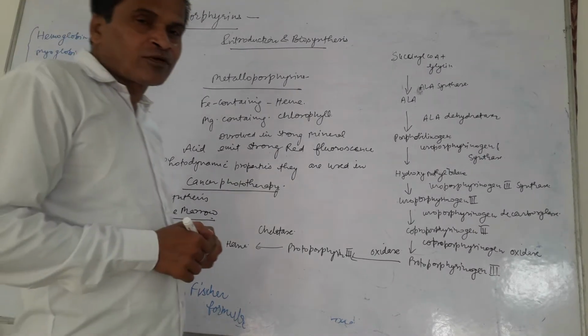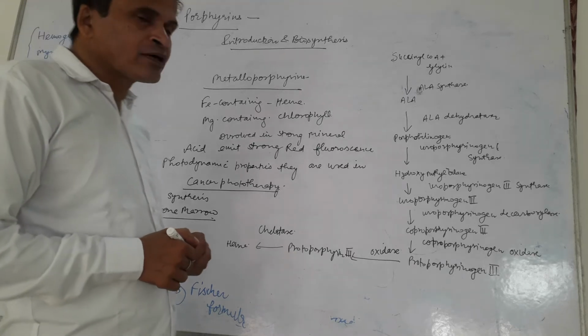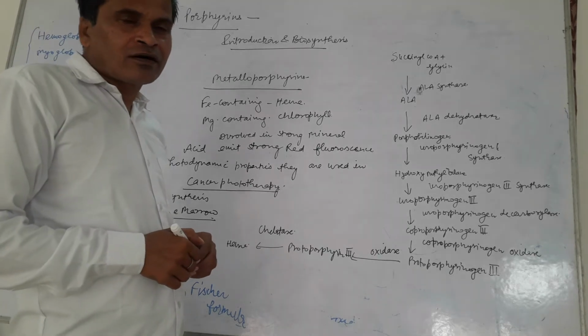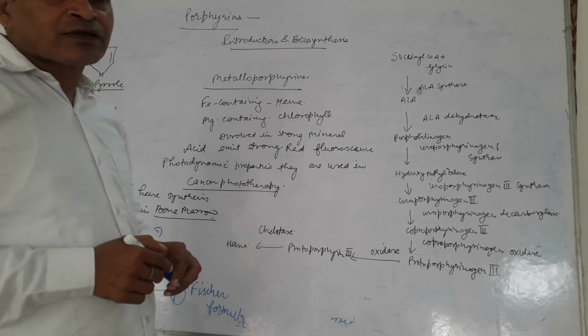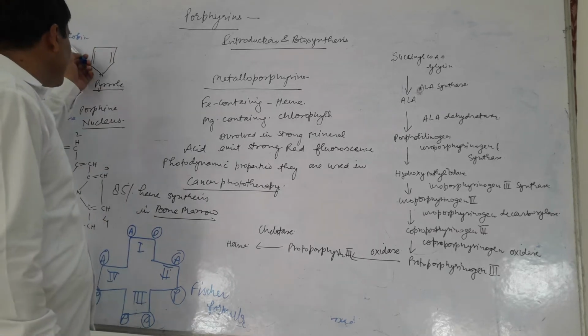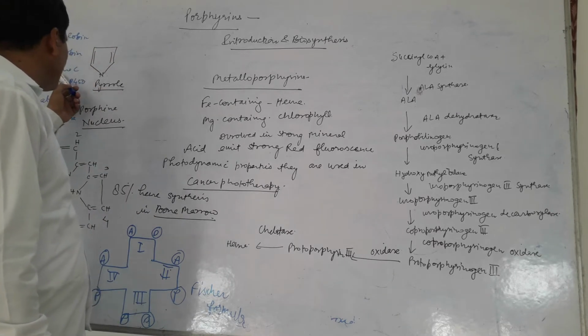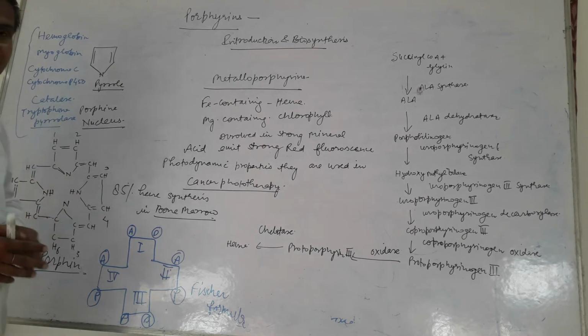Today we will discuss the porphyrins. Porphyrins are important molecules. They are not found independently, but they are attached to other important biomolecules such as hemoglobin, myoglobin, cytochrome C, cytochrome P450, catalase, tryptophan pyrrolase.